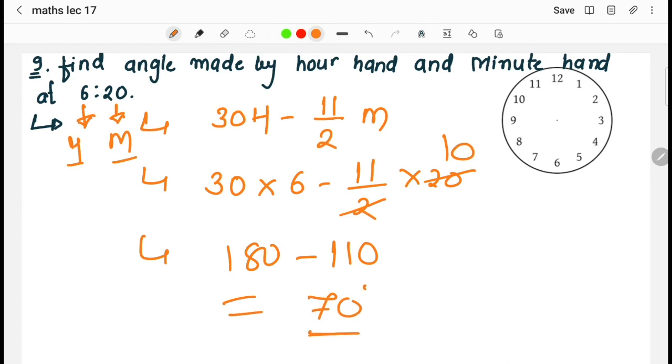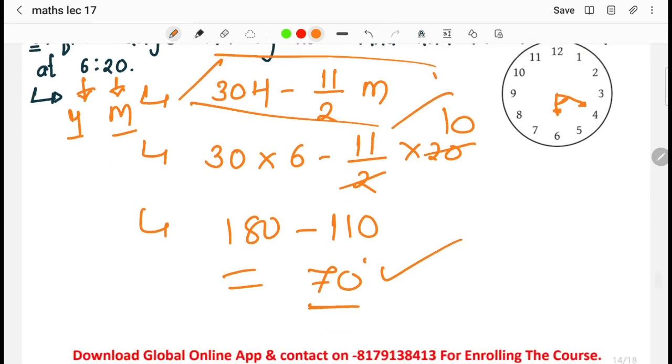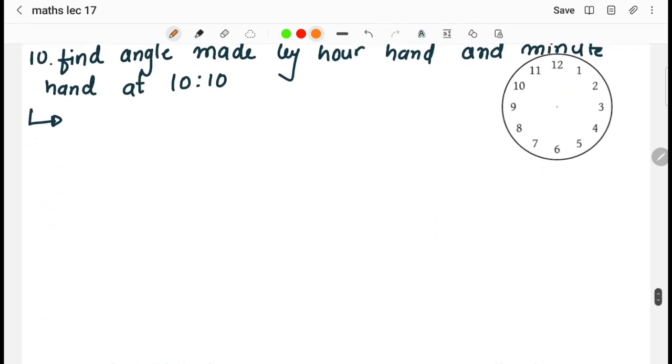So whenever we have the angle made by the hour hand and minute hand at 6:20, at that time the angle made by the hour hand and minute hand will be 70 degrees. So this is how we find the answer directly by the formula. Okay, moving on to the next example now.